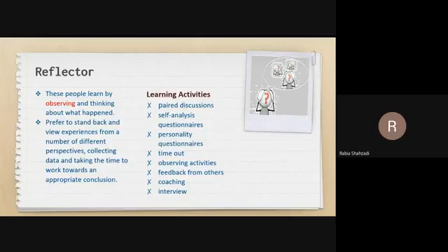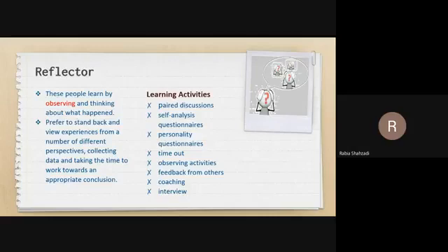They are given the opportunity to review what has happened, and they do tasks without deadlines. Usually when we talk about the reflectors, they do not prefer to have deadlines. Why? Because they need time to think about the situation, to collect information from multiple perspectives, and then draw conclusions on that particular information. So the reflectors are not able to learn in situations where things are rushed, where there are lots of deadlines, where they don't have time for preparation, or where they are forced to take the lead in groups.